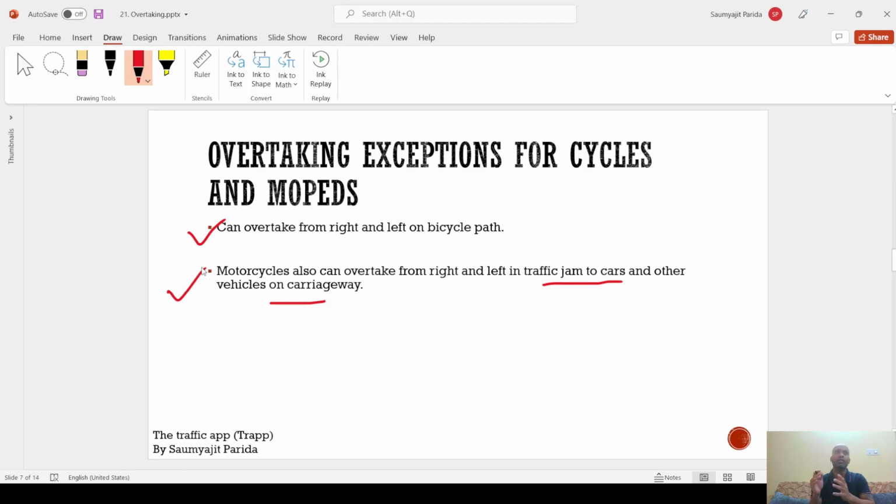Means generally if I look at my rear view mirror, I may miss the information that a motorcycle is approaching, because the sight is very limited and the view is a little bit less. So I might miss that information, which might lead to some kind of unfortunate event.